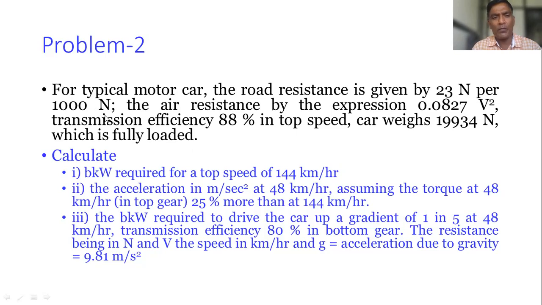Suppose the vehicle has a weight of 19,934 Newton. So for 1000 it is 23. For this much, what is the road resistance that we are going to find out?